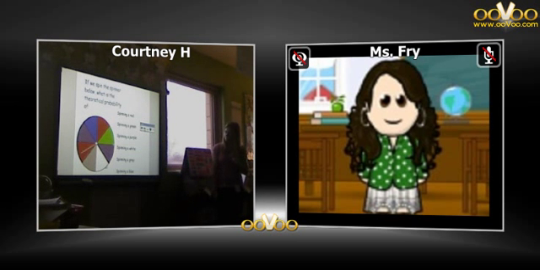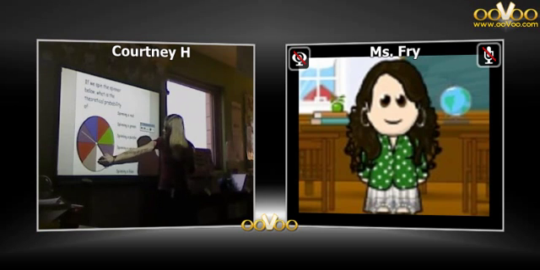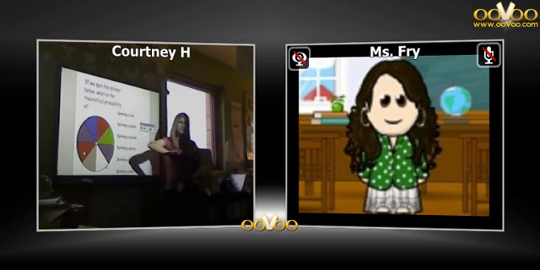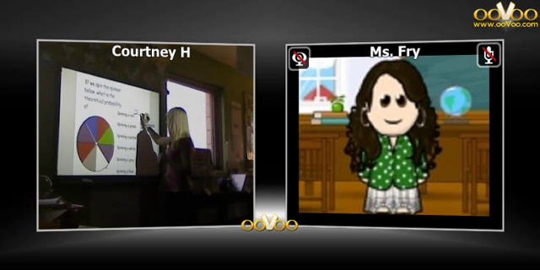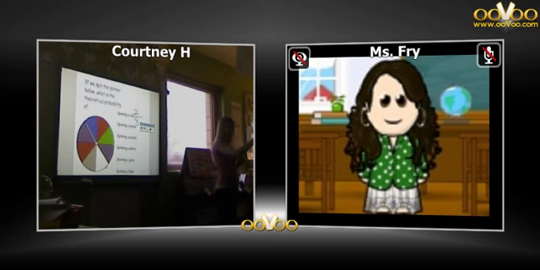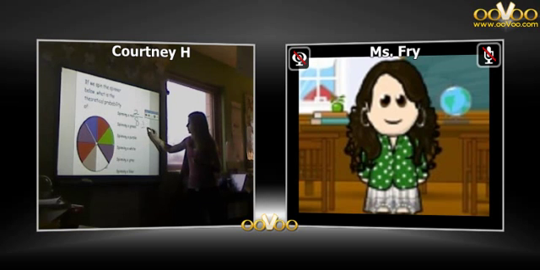Here's our spinner. What's the probability that we'll land on a red? There's 1, 2, 3, 4, 5, 6, 7, 8 cards. What's the probability we'll land on a red? 2 out of 8. What's the probability we'll land on a green? 1 out of 8. What about a purple? 2 out of 8.